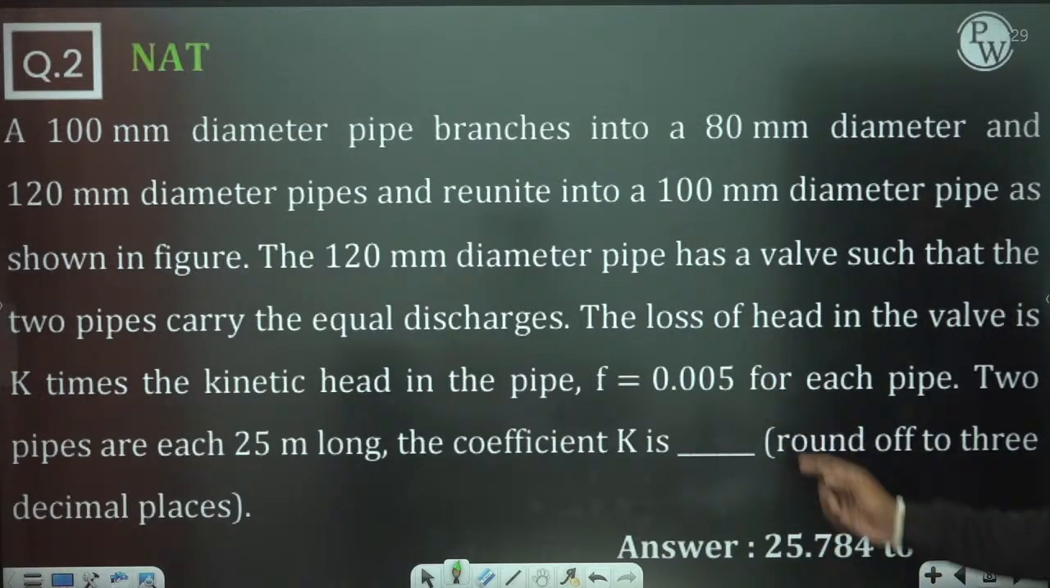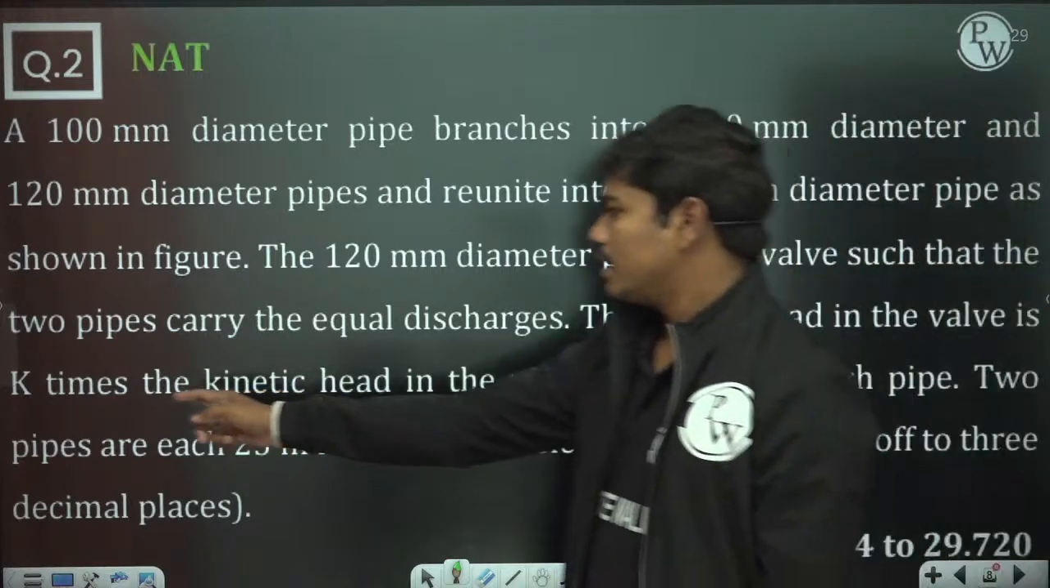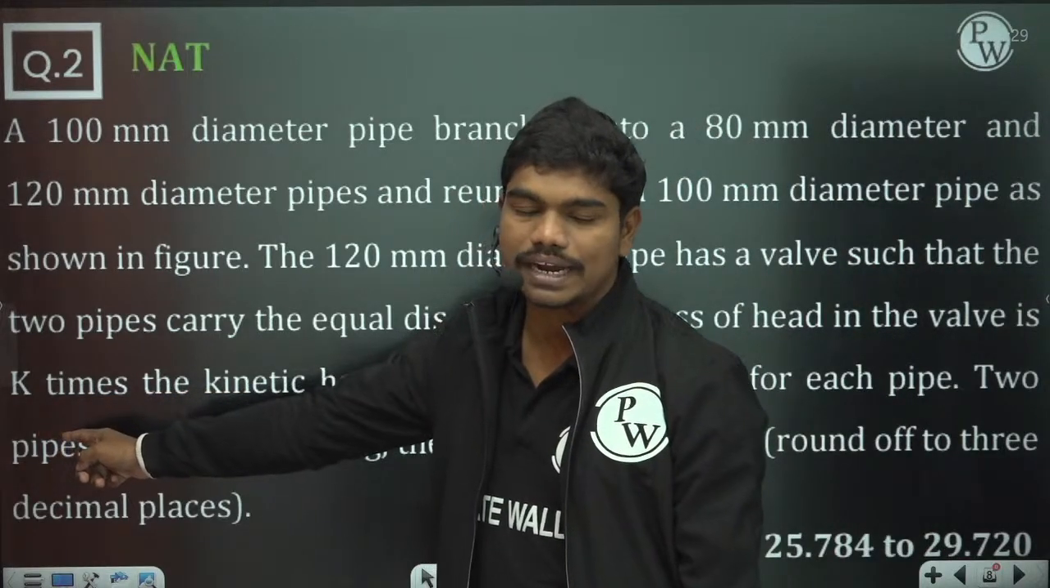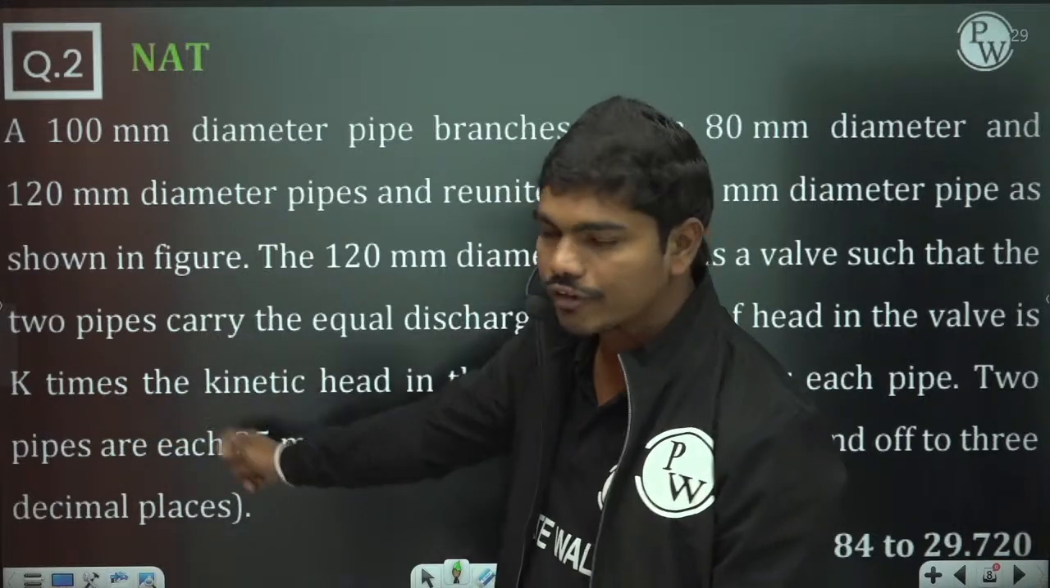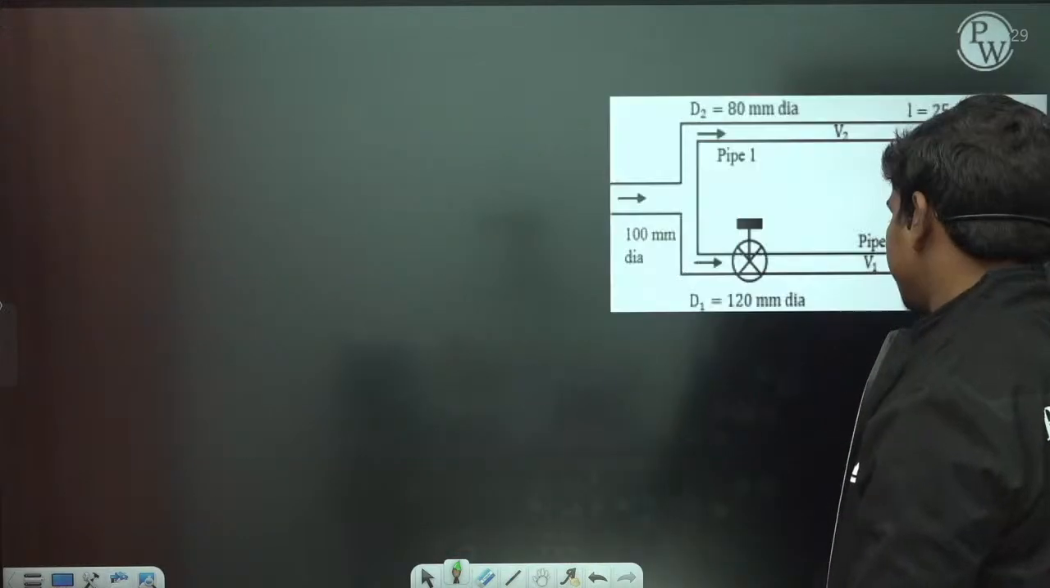Take f equal to 0.005 for each pipe. Of course for both the pipes it is the same. Two pipes are each 25 meters long. The loss in the valve is K times the kinetic head, so they are asking you what is the value of the coefficient K. Okay, so let us see what is the value of K here.